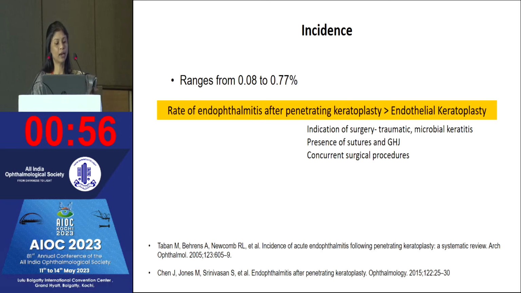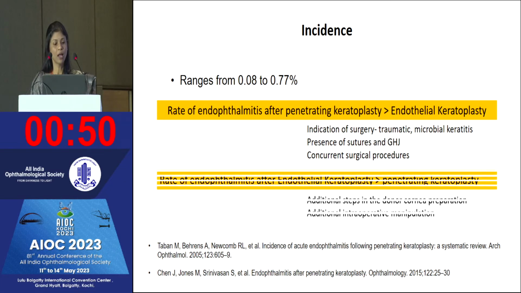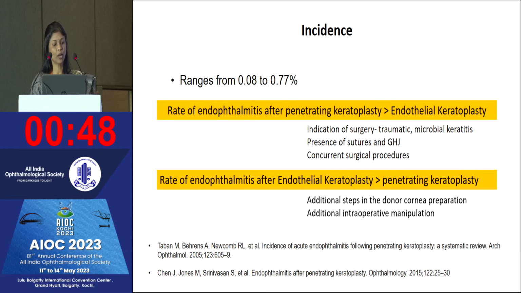Initially it was thought that the rate of endophthalmitis after PK was more than after endothelial keratoplasty, but nowadays there is literature showing that the rate after EK is more than PK because of the additional step of donor corneal preparation, sometimes in the eye bank and sometimes in the OT with prolonged time, and additional intraoperative manipulation. It also gives a dead space for organisms to grow.